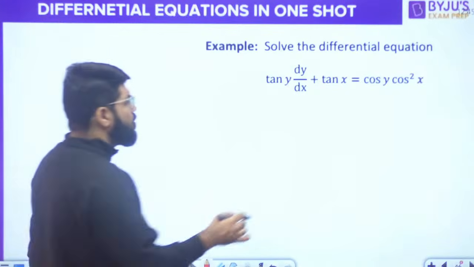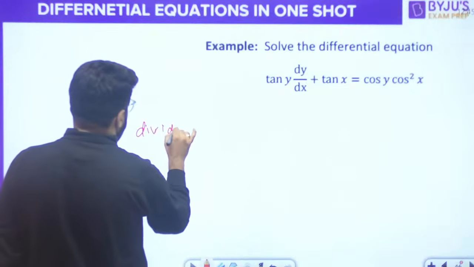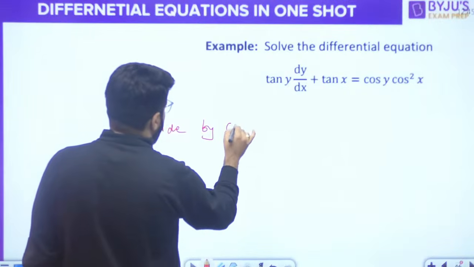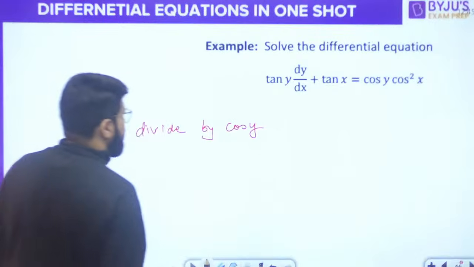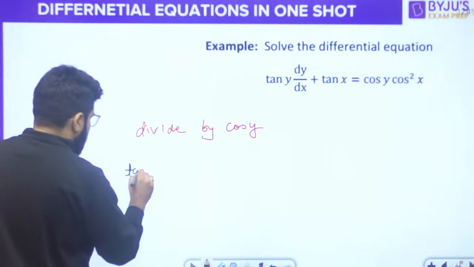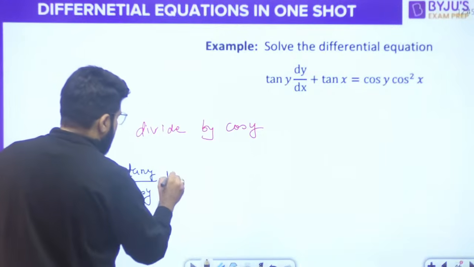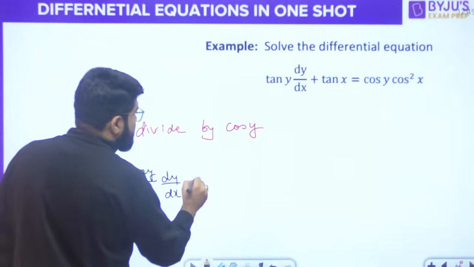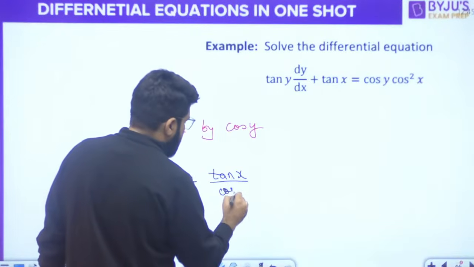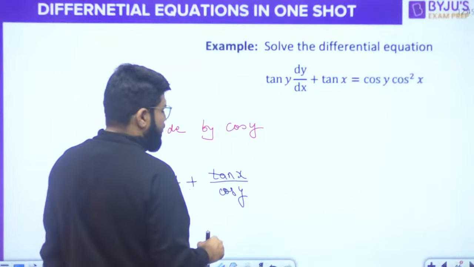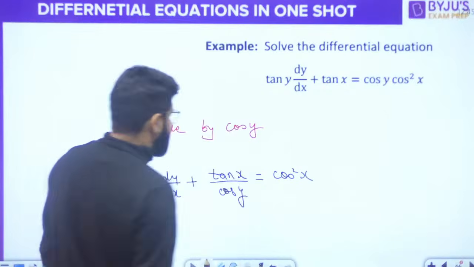So first of all, I want to eliminate cos y on the right hand side, so divide by cos y. Then you have tan y divided by cos y dy by dx plus tan x divided by cos y is equal to cos square x.